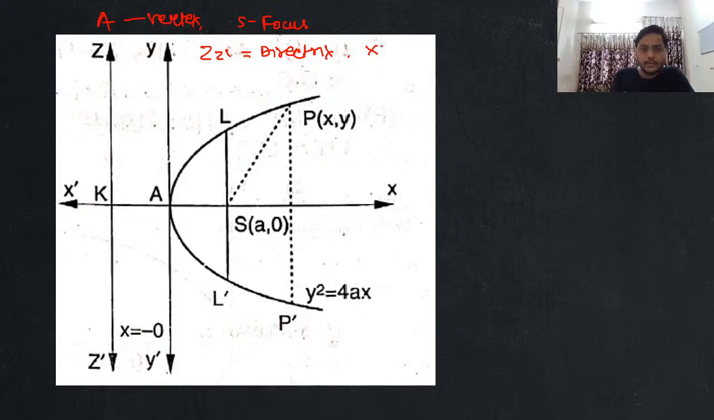Then we have something which we call X, X dash. This is what we call the axis of the parabola, if you are clear with this.